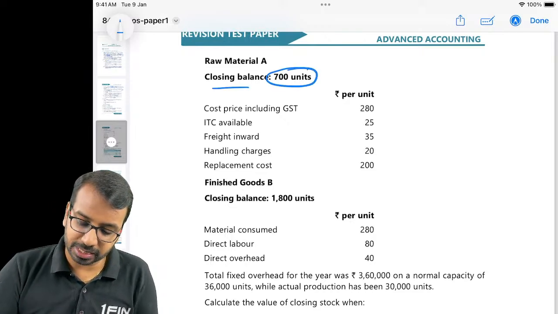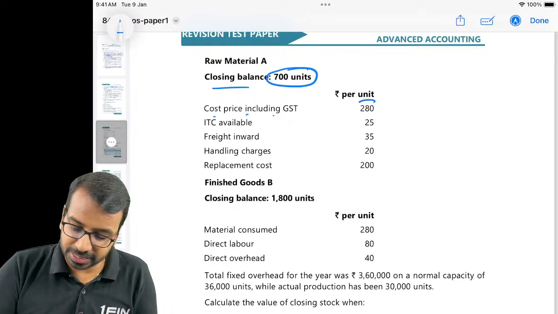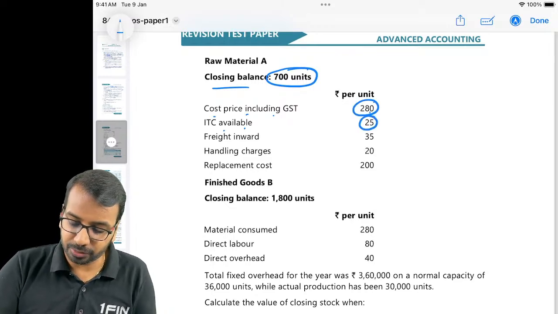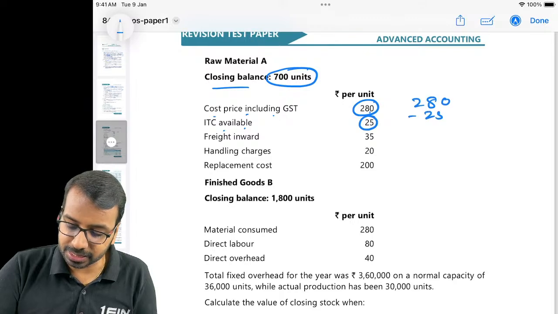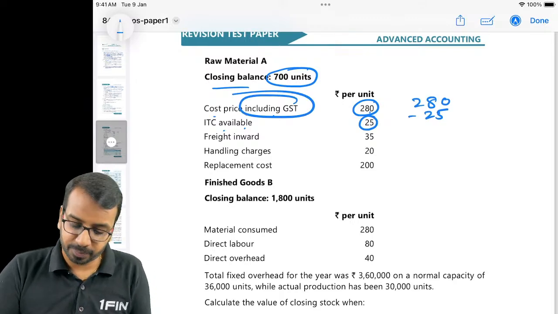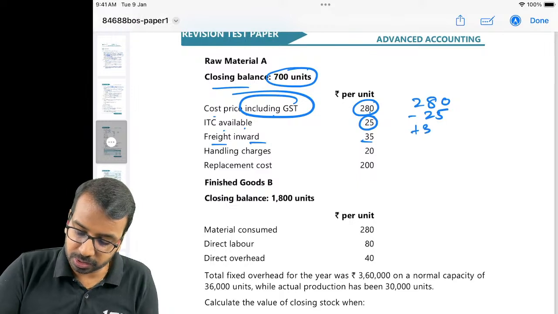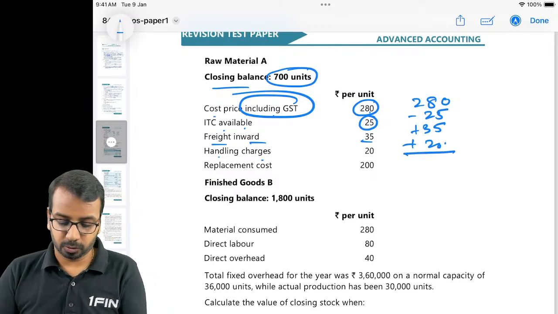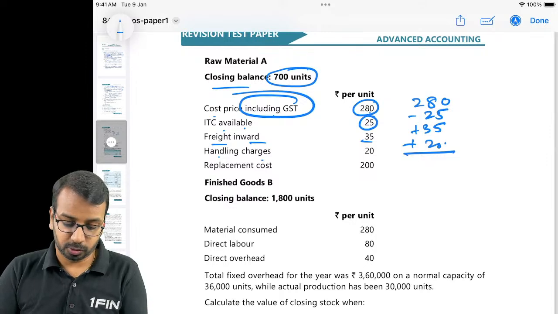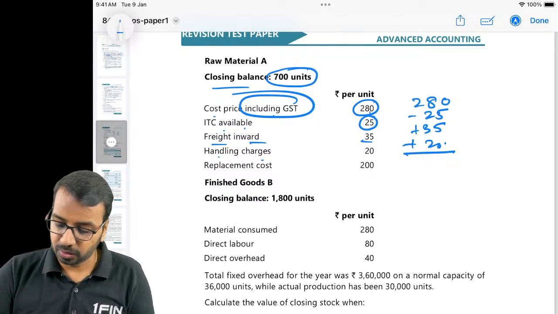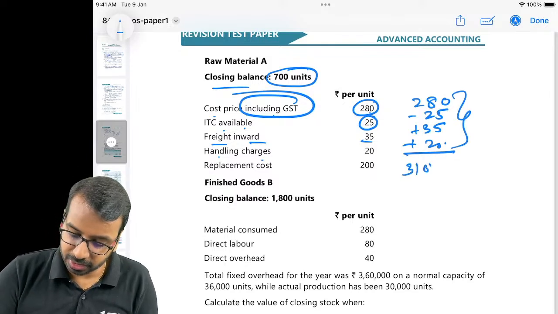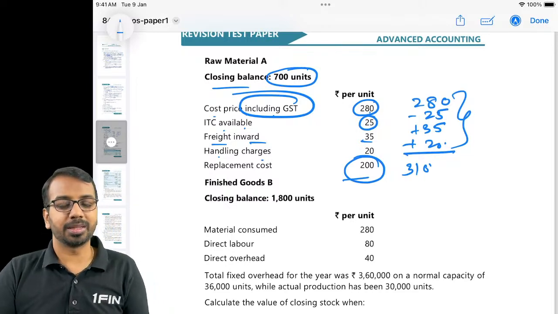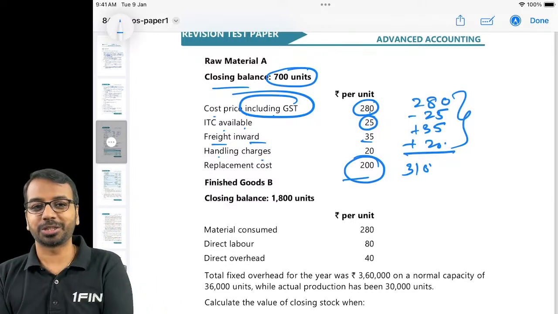Closing balance of raw material 700 units. Cost price including GST 280. ITC available 25. So you will do 280 minus 25 because they have said including GST. Freight inward 35 you will include in the cost of raw material. Handling charges 20, include in the cost of raw material. So 280 plus 35 minus 25 plus 20, we get 310. So cost of raw material is 310. Replacement cost is 200. Now don't apply the principle of replacement cost or cost whichever is lower, not that way.